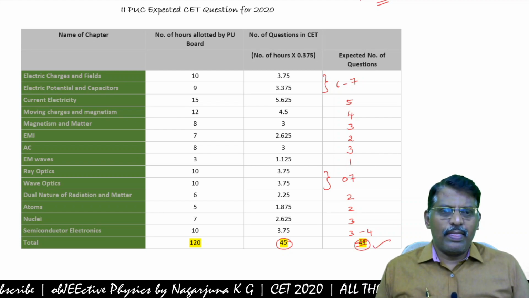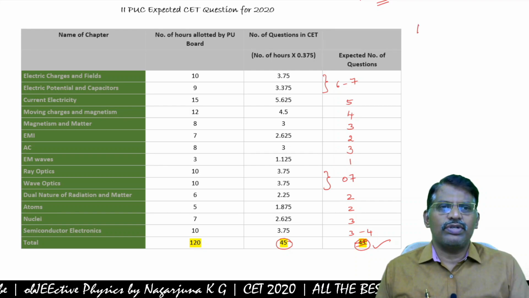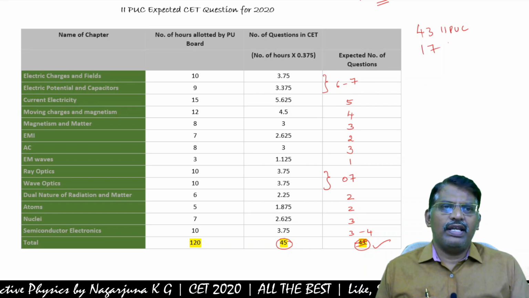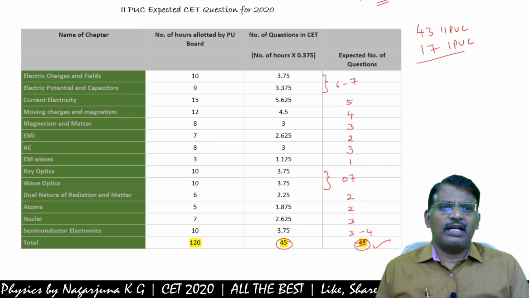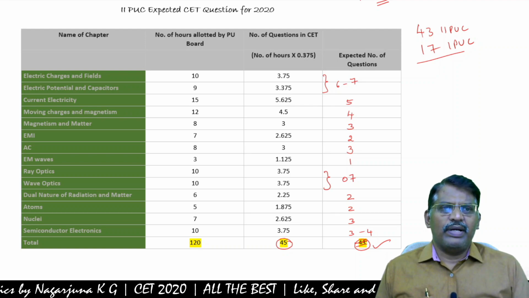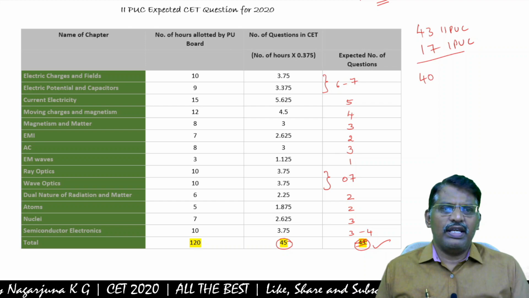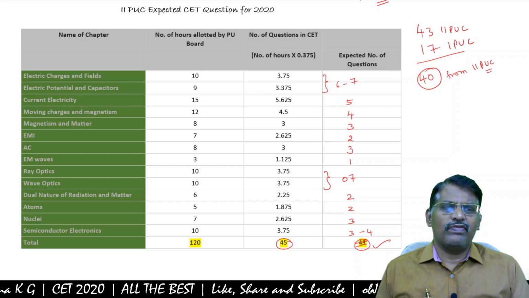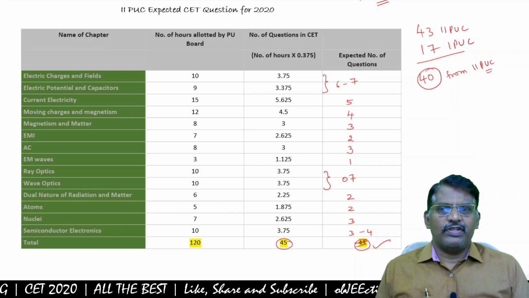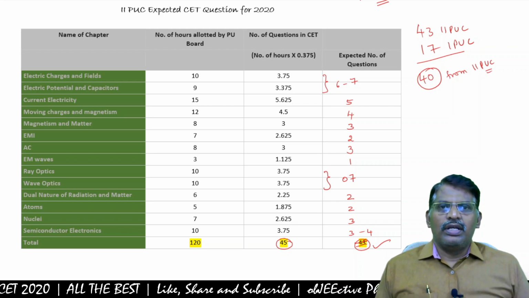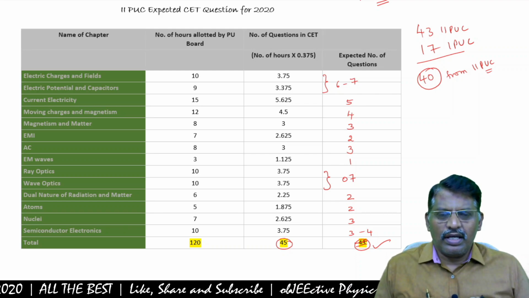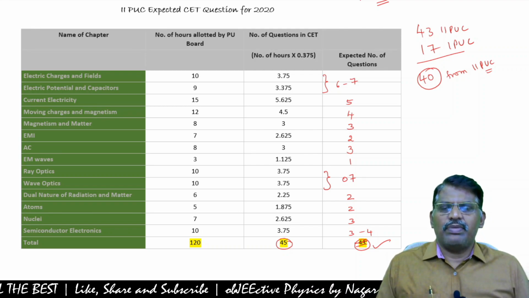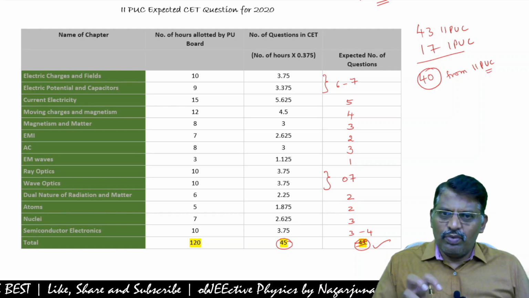So 43, see students, 43 from second PUC and 17 from first PUC. Not exactly, one or two questions maybe. But 40 is compulsory. 40 compulsory from second PUC. 40 or more than 40 always. So, according to that, the first PUC weightage will change. So please concentrate on the most important chapters and refer to the previous year CET papers. You will get one idea.